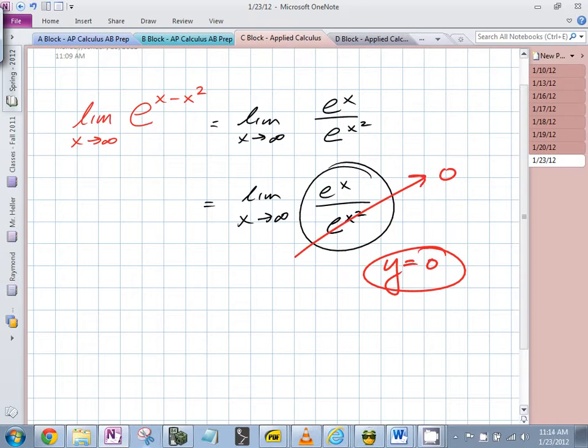The point is, you're raising the same number to a power, e to the x and e to the x squared. Which is going to get bigger much faster? e to the x squared. So you're looking at a small number over an enormous number. What is that going to be getting infinitely close to? 0. That's it. Moving on.